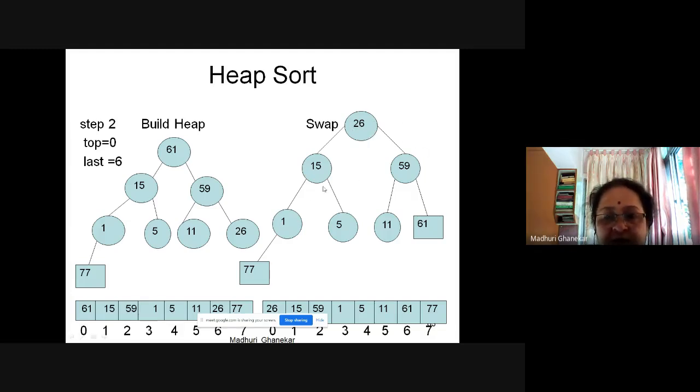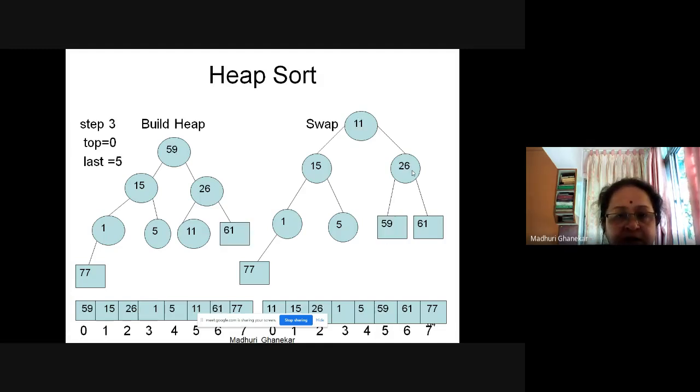So this is our current tree, and we swap this with this. So what happens? 59 goes over here, 26 will come down. We will see the same effect is there or not in the next diagram. See, 59 here, 26 down, 15 retained as it was, 1, 5, 11, 61, 77. Okay, so we have constructed the heap.